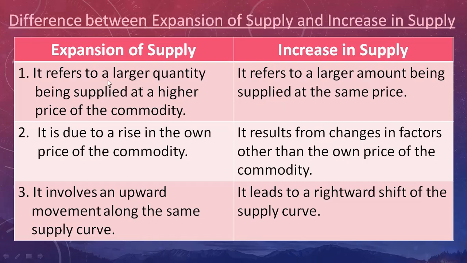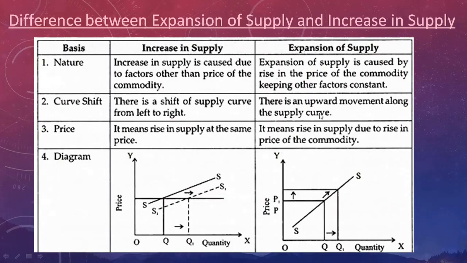Expansion is because of the rise in the own price of a commodity, but increase in supply is because of the change in other factors, while price remains constant. Expansion involves an upward movement, whereas increase in supply refers to a rightward shift.